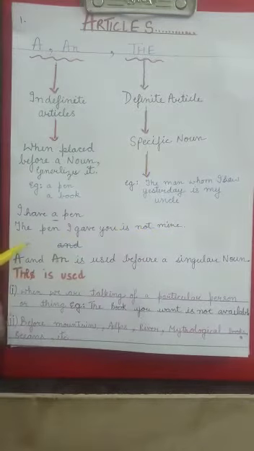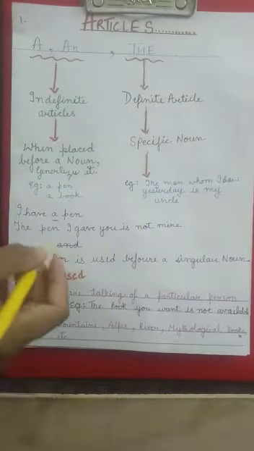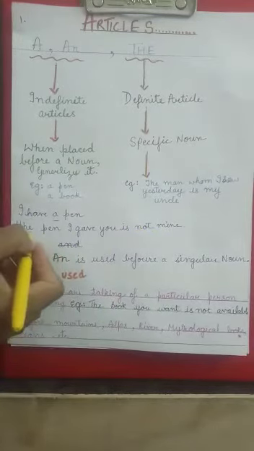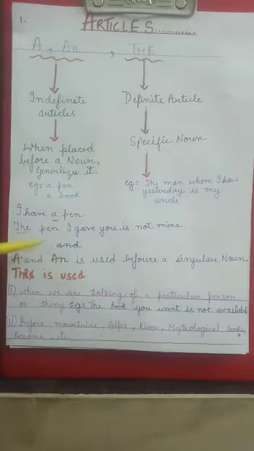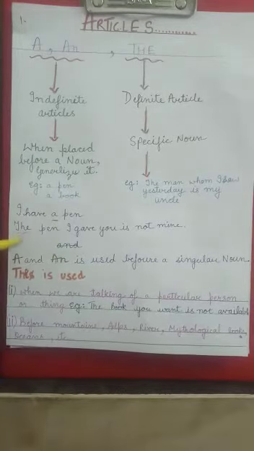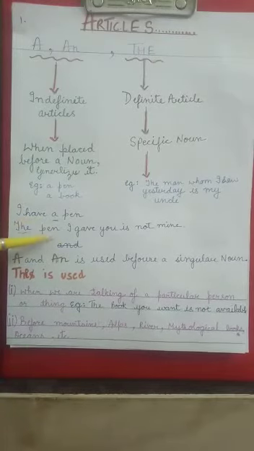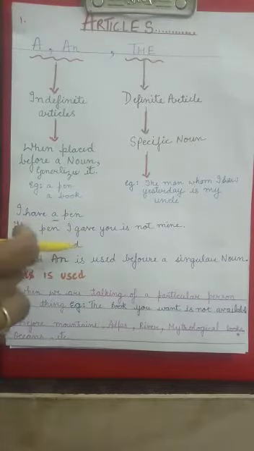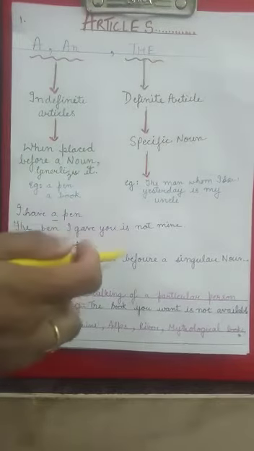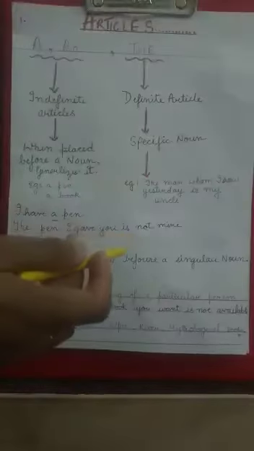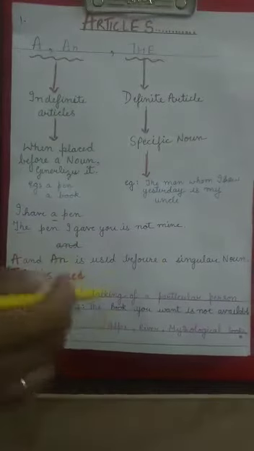So here we have used the pen. Here, when we put the before pen, that means we are talking of a particular pen. So here the is a definite article, and when the is placed before the noun pen, it signifies that we are talking of a specific pen or a particular pen which belongs to me.